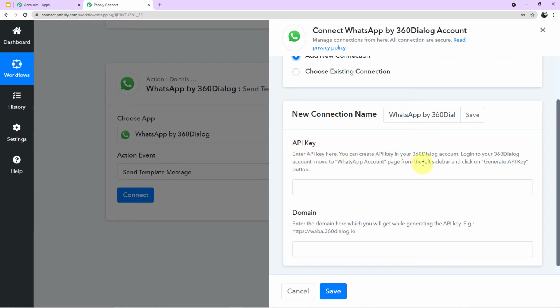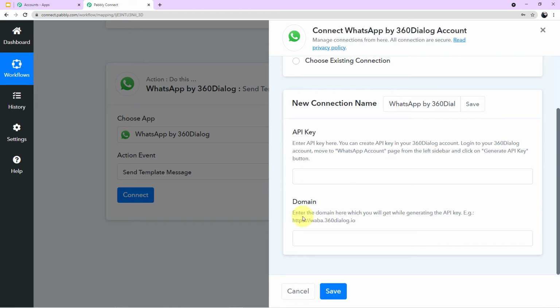You can create API key in your 360 Dialog account. Log into your 360 Dialog account. Move to WhatsApp account page from the left sidebar and click on Generate API key button. Okay. And in the domain it is written: Enter the domain here which you will get while generating the API key. Example: vaber.360dialog.io. Okay. So guys, let me take you to my account on 360 Dialog first.